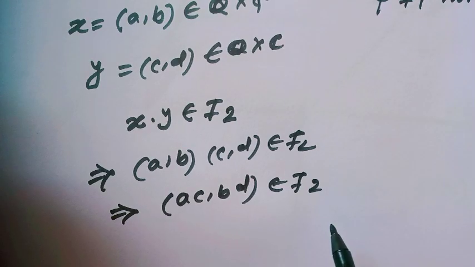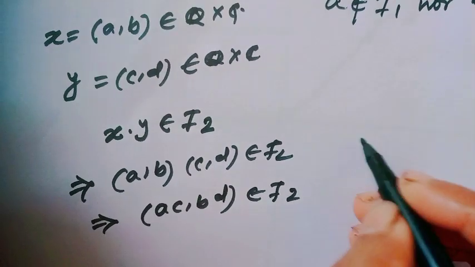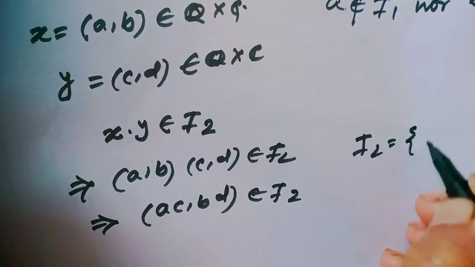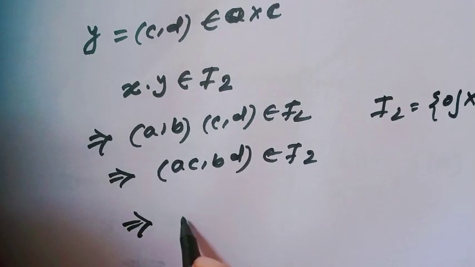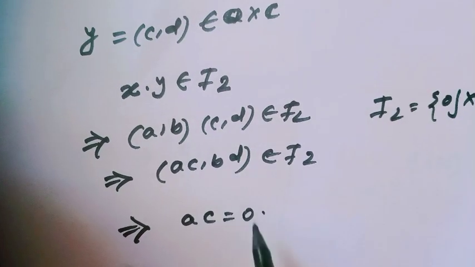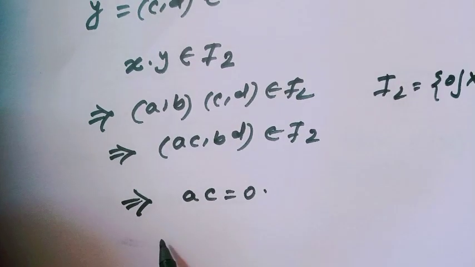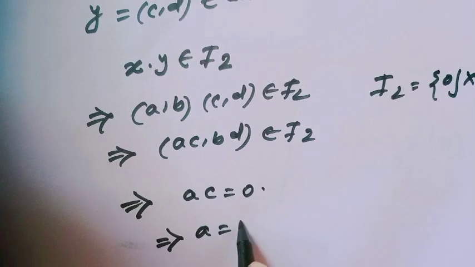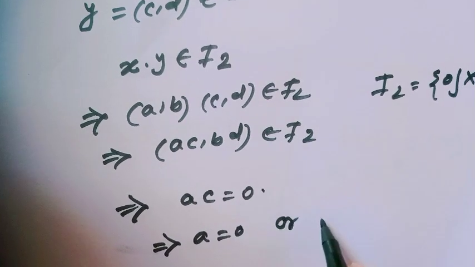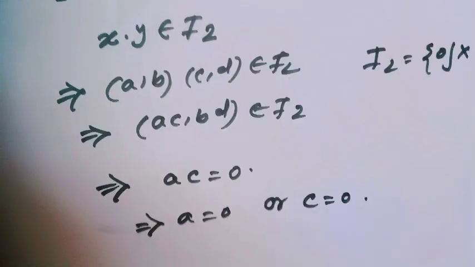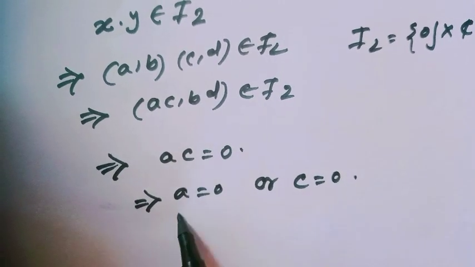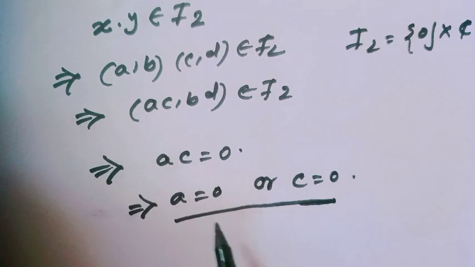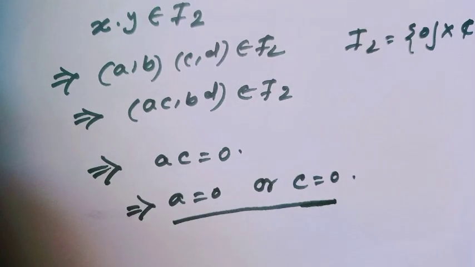And since I2 is the ideal generated by 0 × C, that implies ac = 0, and ac = 0 means obviously either a = 0 or c = 0.